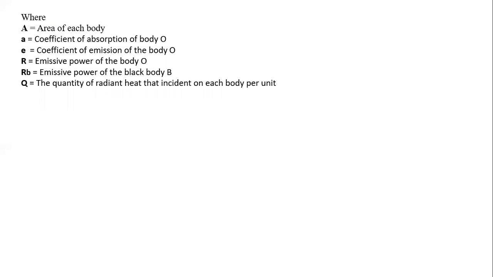Small a is the coefficient of absorption of the ordinary body, body O. E is the coefficient of emission of the ordinary body. Capital R is the emissive power of the ordinary body. Capital R subscript B, B for black body, is the emissive power of the perfectly black body B, and Q is the quantity of heat incident on each body.